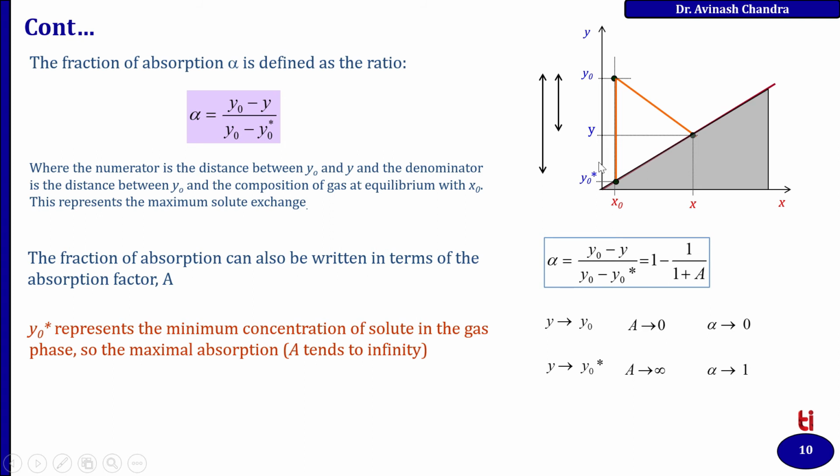If A equals 0, there will be no concentration gradient between y naught and y, so alpha tends to 0. In another case, if y tends to y star, the value of A will tend to infinity. When this coalesces with the equilibrium line, alpha becomes 1, which means maximum separation, maximum absorption, can be obtained.